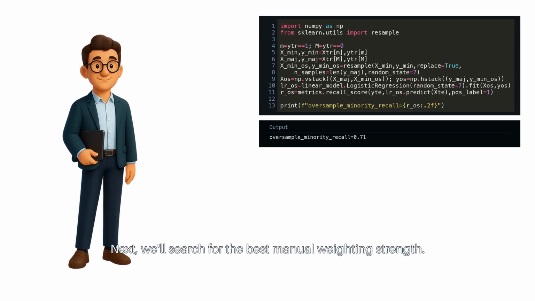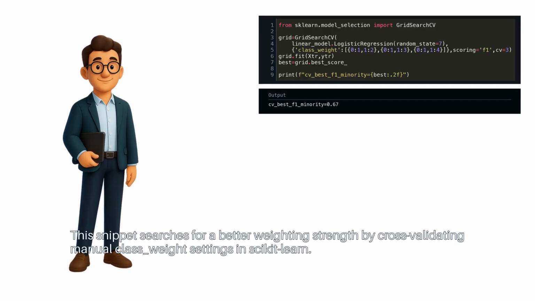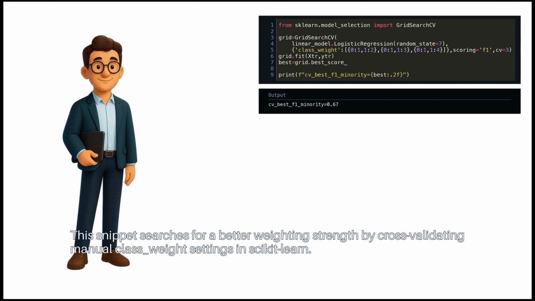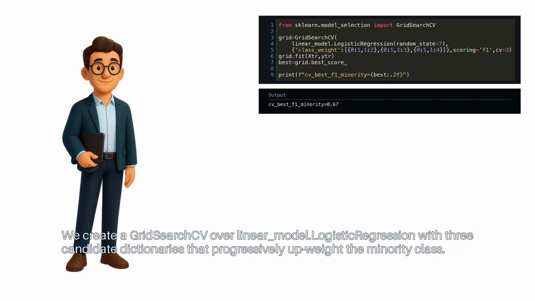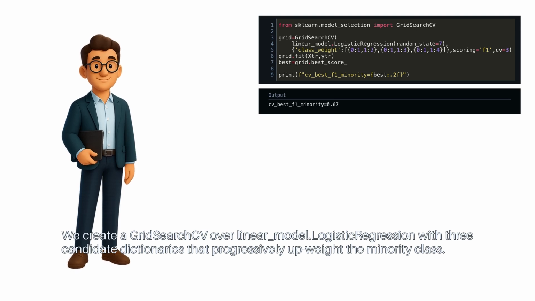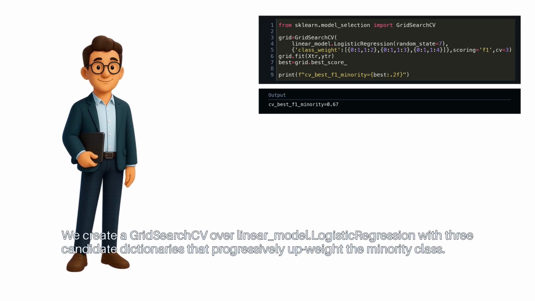Next, we'll search for the best manual weighting strength. This snippet searches for a better weighting strength by cross-validating manual class weight settings in scikit-learn. We create a GridSearchCV over linear_model.LogisticRegression with 3 candidate dictionaries that progressively upweight the minority class.